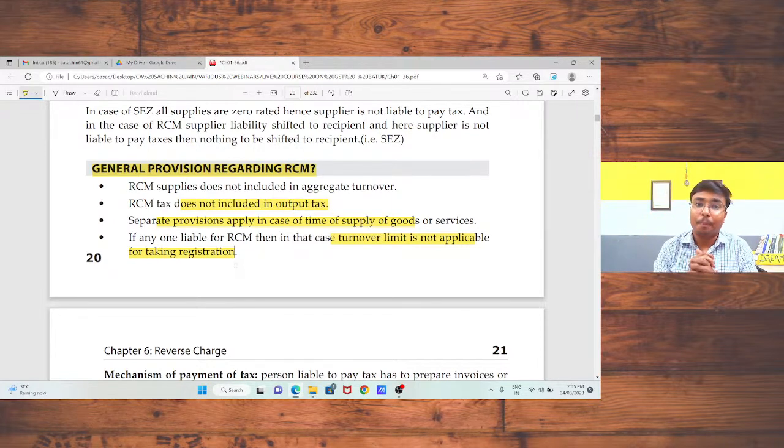So I need to take the registration, and when I need to take registration under reverse charge mechanism, चाहे मेरा टर्नओवर कुछ भी हो, there is no relevance of your turnover, you need to take the registration under GST.